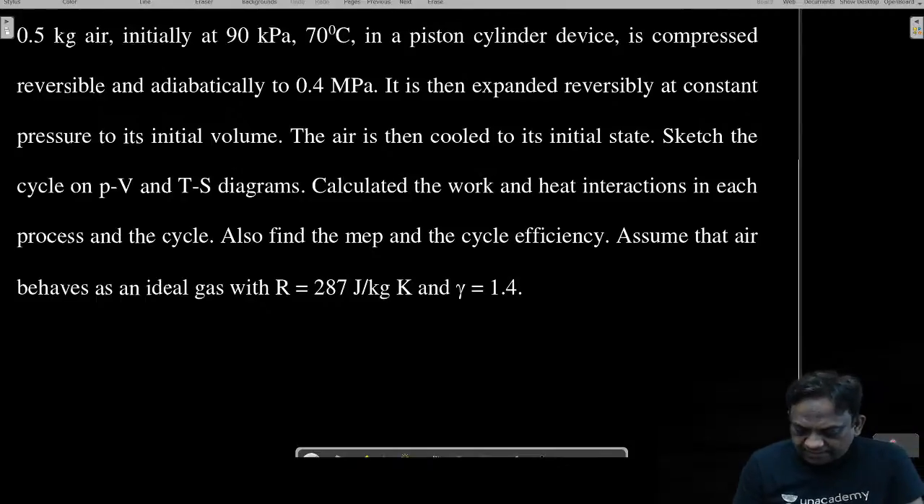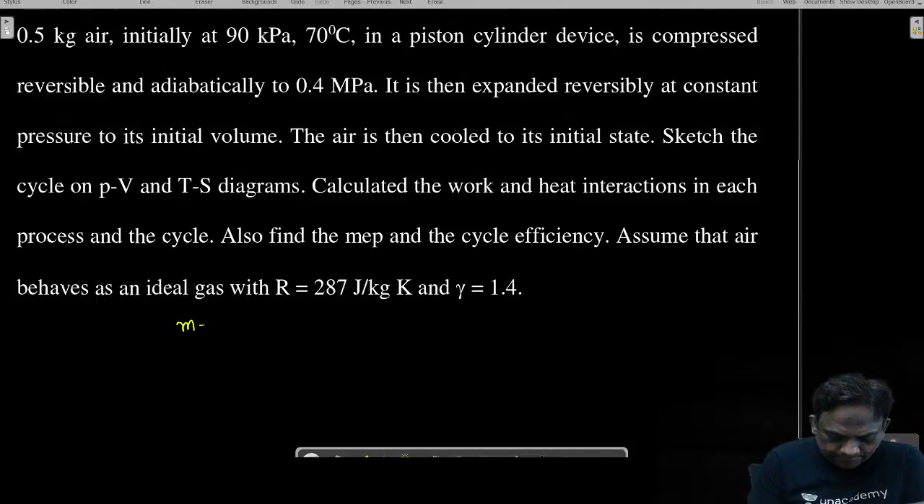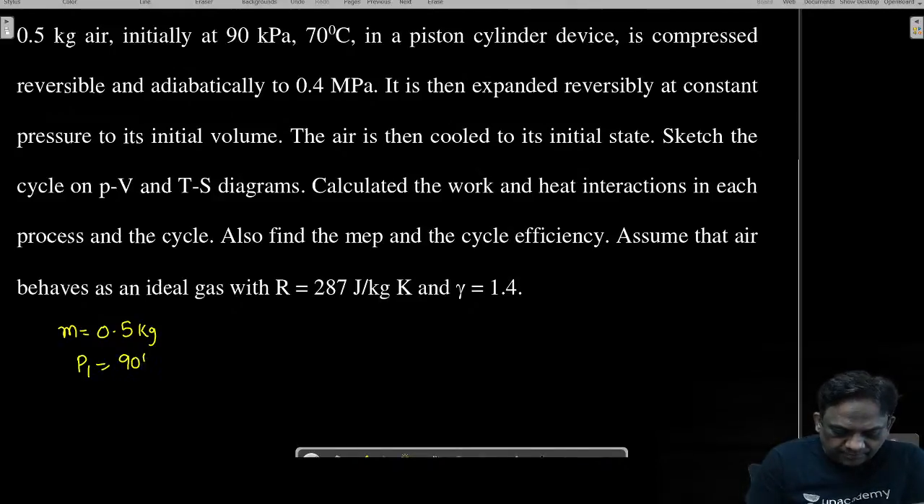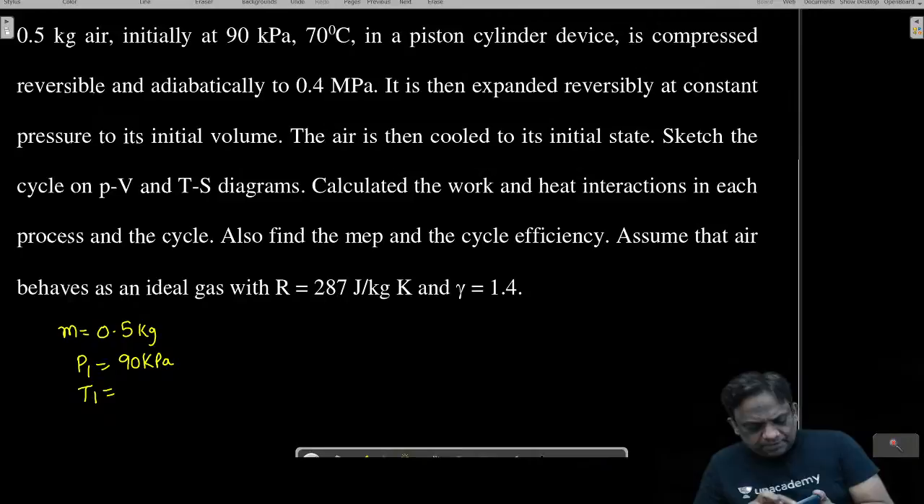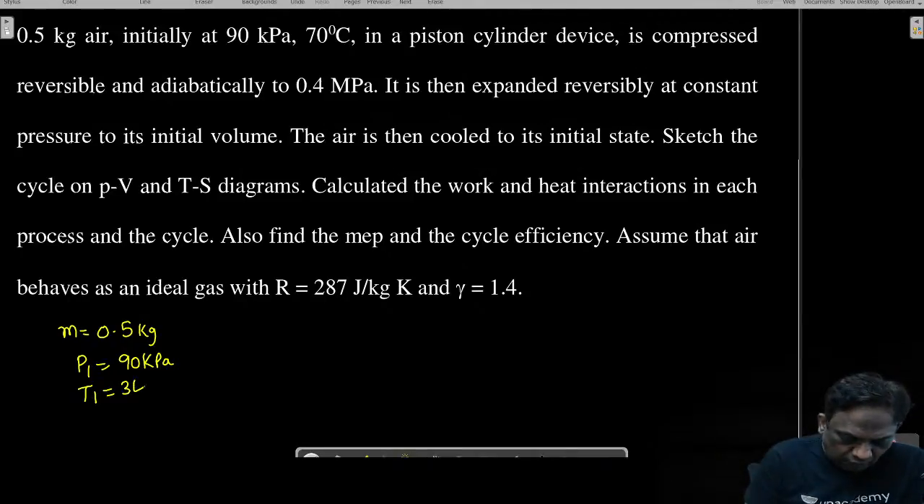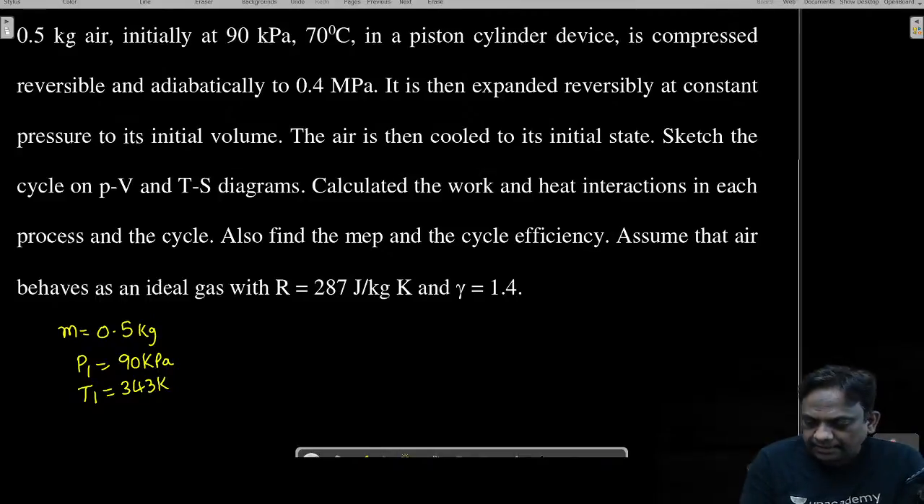0.5 kg of air, initially at 90 kilopascal pressure. What is the temperature? 70 degree. You convert it in Kelvin, 273 plus 70. So how much is this? 343 Kelvin. In a piston it is compressed reversibly adiabatic.